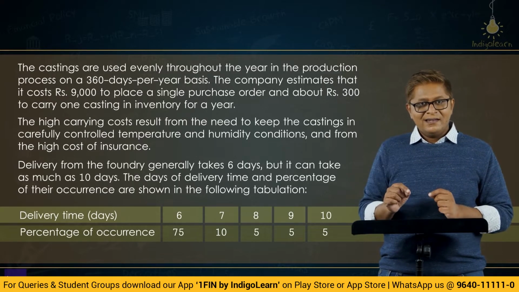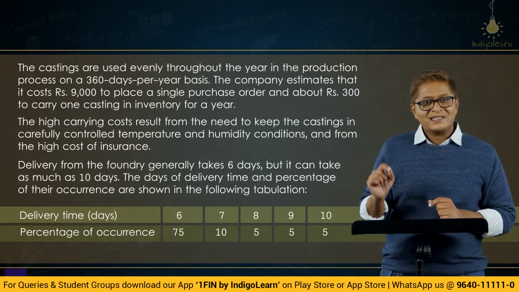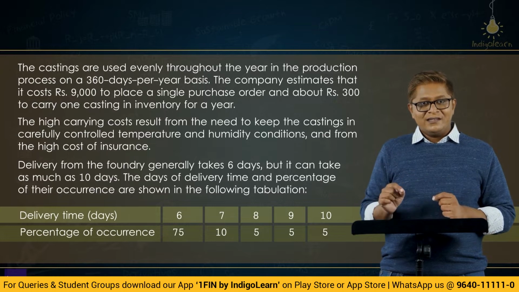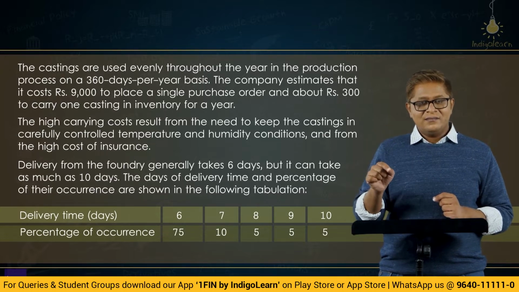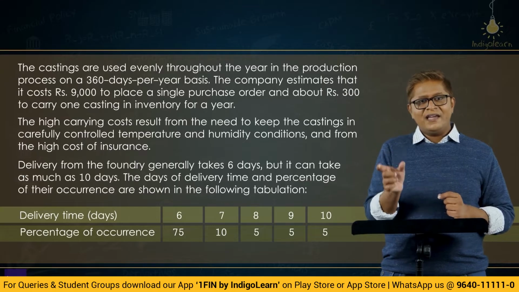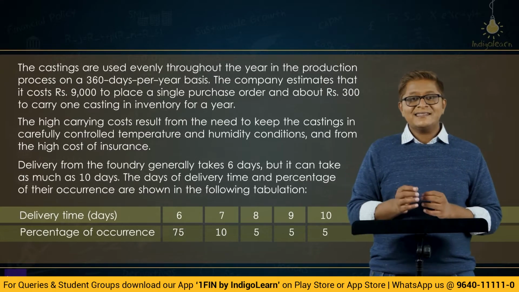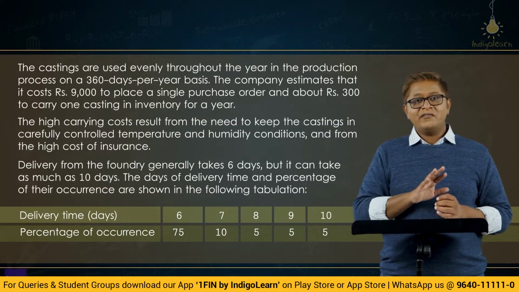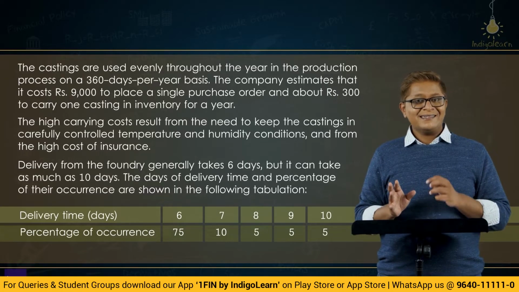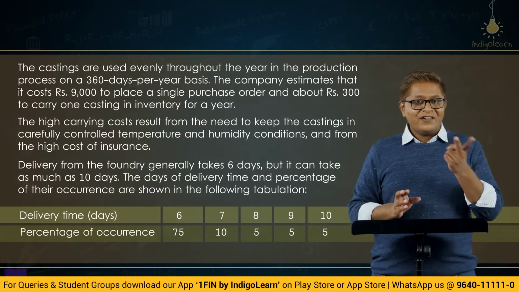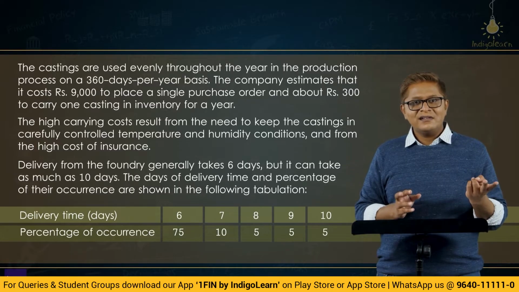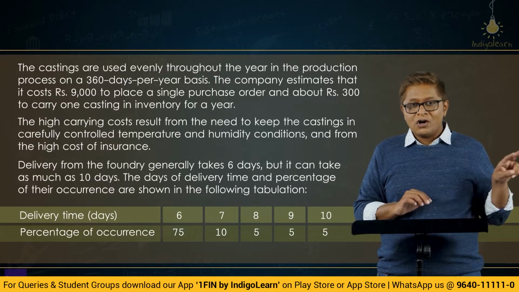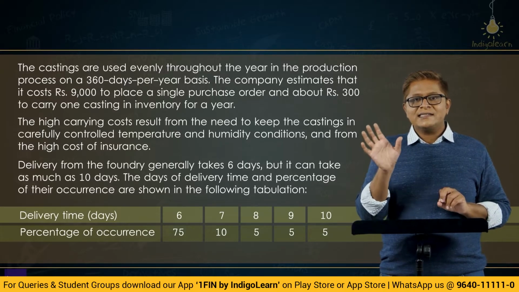If I am saying that there is a 75% chance of material being received in 6 days, that means if I am placing an order based on the 6 days delivery time and keeping stock of only 6 days, there is a 75% chance that we will get the material in 6 days and we will not go stock out. But at the same time, there is a 25% chance. From where did I get this 25%? 100 minus 75. There is a 25% chance of going stock out if you keep stock only for 6 days.